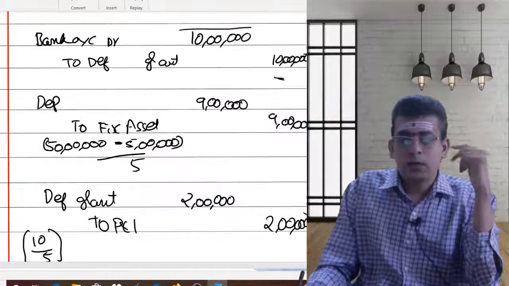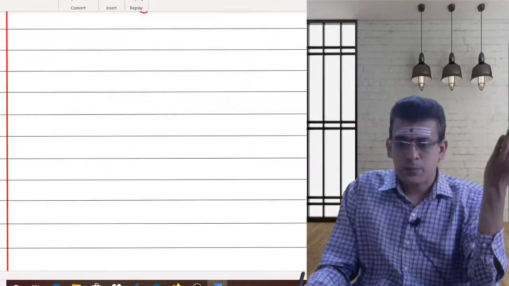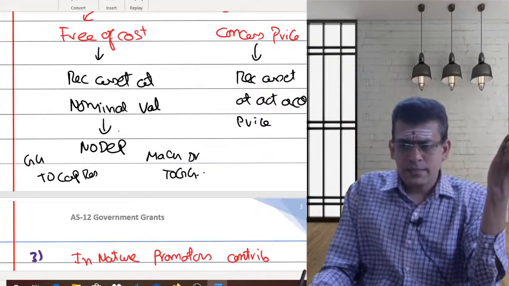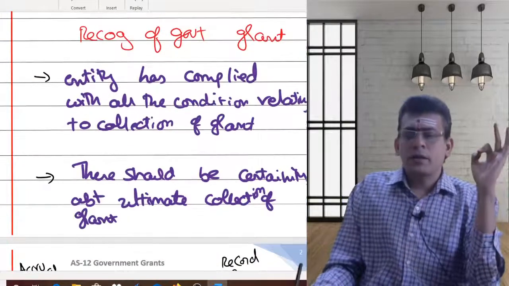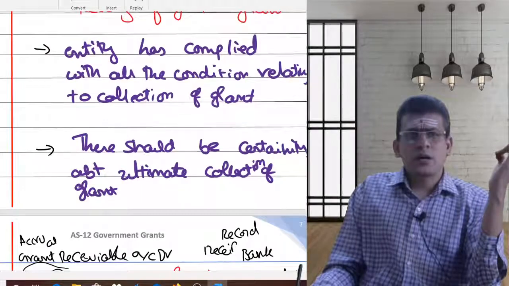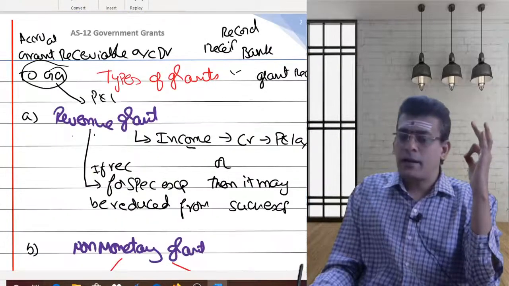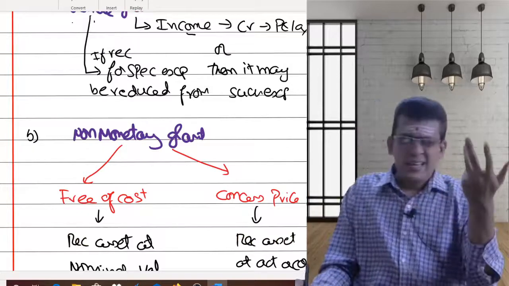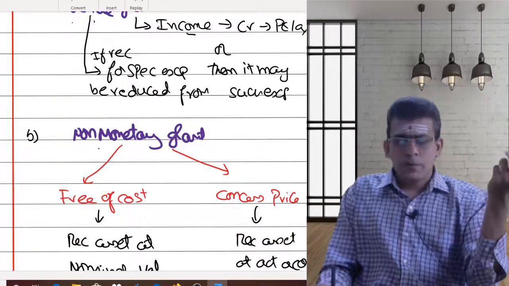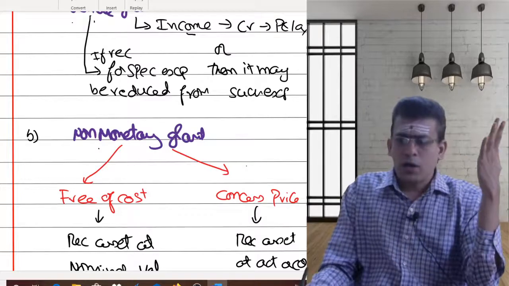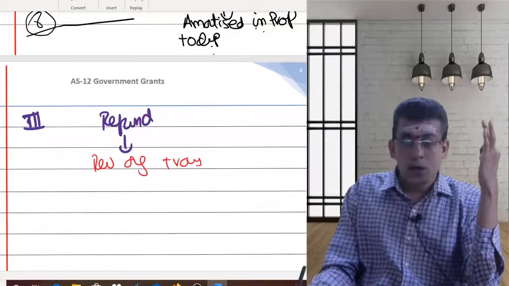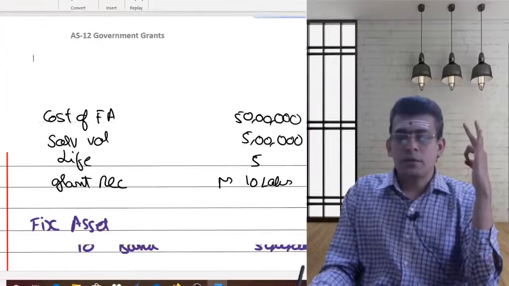Here we are discussing this as a second case: non-monetary grant. When we use the word non-monetary grant, it could be depreciable or non-depreciable. So here it could be depreciable and also non-depreciable. That's the reason the provision is applicable for a depreciable asset and also the non-depreciable asset.